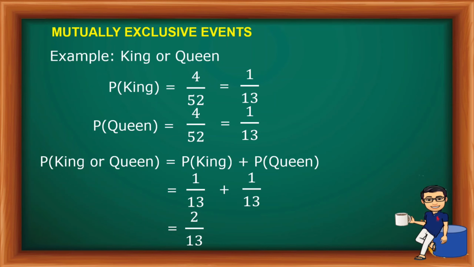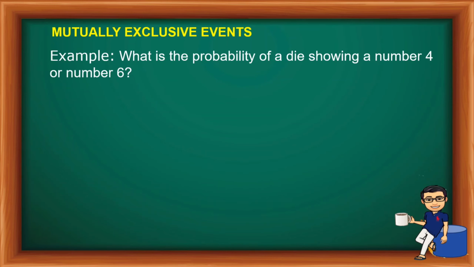Let's have another one. How about this one? What is the probability of a die showing a number 4 or number 6? So, dahil ang gagamitin natin mutually exclusive events, isa-isahin uli natin. Sa probability muna tayo ng 4 yung lalabas. So sa die, ilang faces meron ng die? 6. So 1/6 yung magiging probability ng 4. At ang probability ng number 6, ganun din, 1/6.